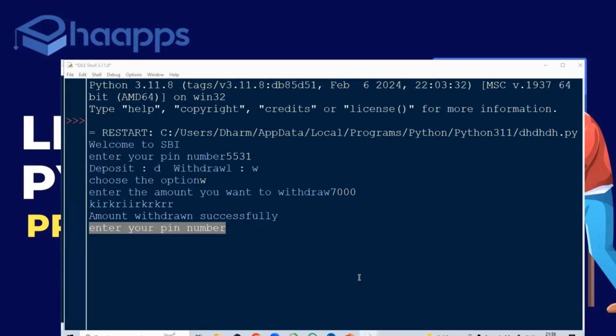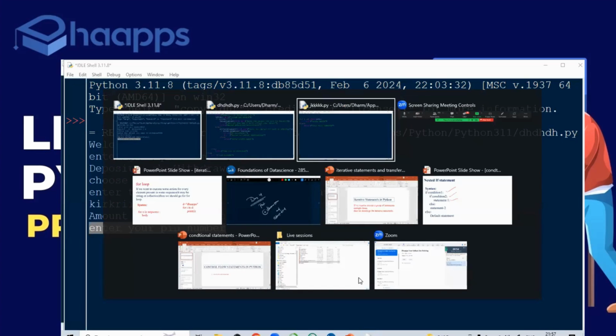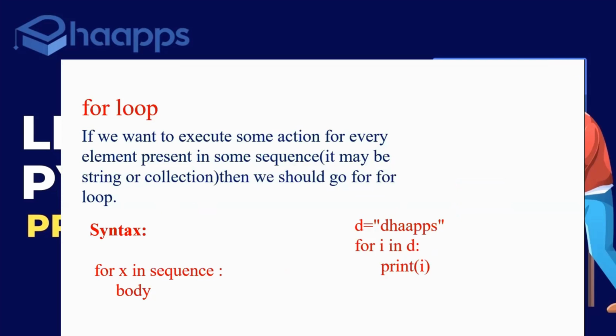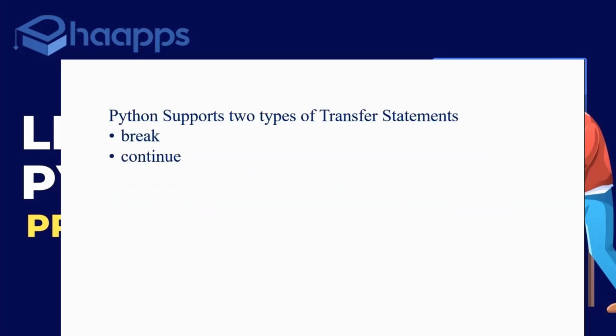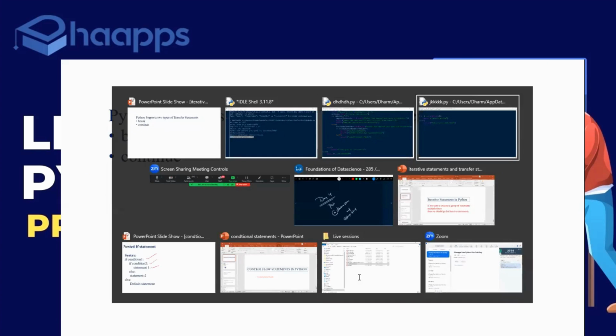Sometimes, though you created the application to execute n number of times, based on certain conditions you have to stop that loop. To break that loop based on certain conditions, you have something called the break statement. Python supports 2 types of transfer statements. In that, we use the break statement. Let's see how this break statement will help.